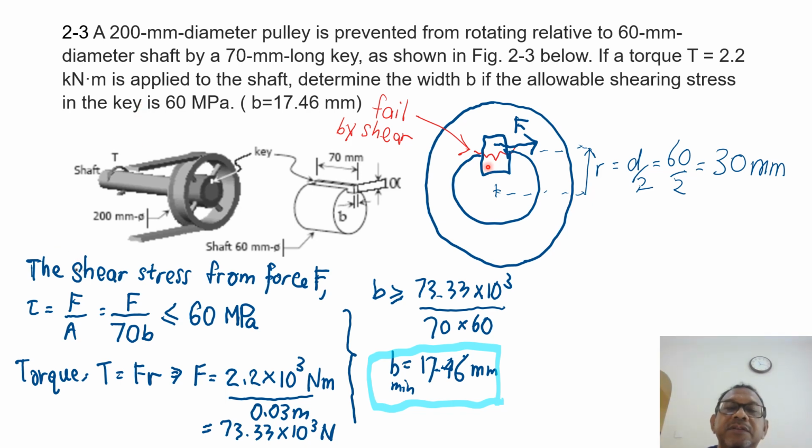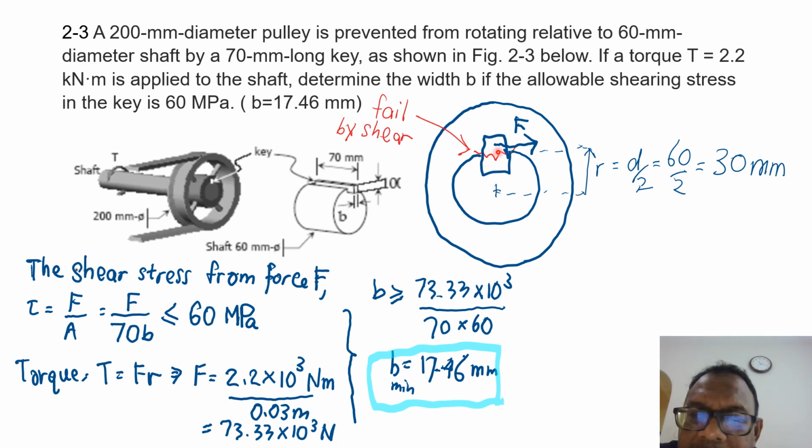So this is a single shear. The shear stress from the force F: tau equals F divided by A, and A equals 70 times the width b, 70b. This must be less than 60 megapascal. And you have to remember there is a second equation that you have to look for, which is the torque. Torque is force times distance. Now, how do I know where the force is? I must put the force somewhere.